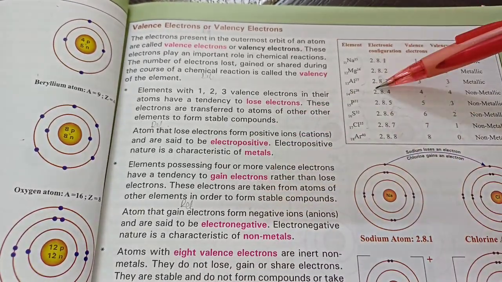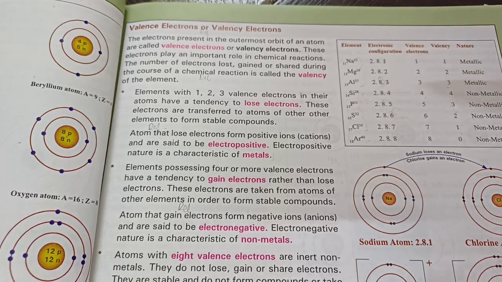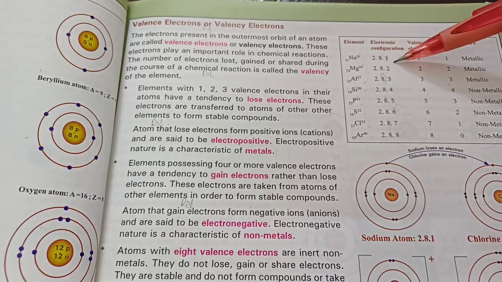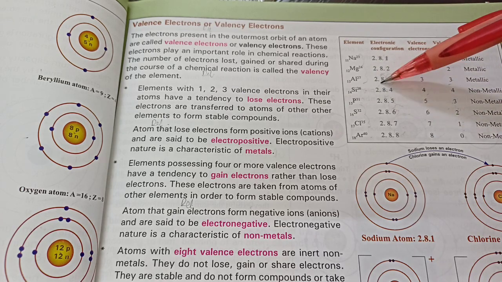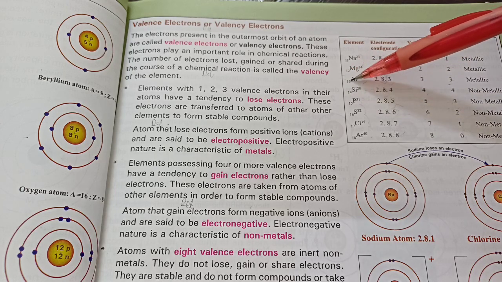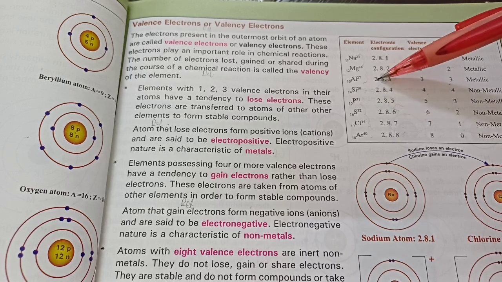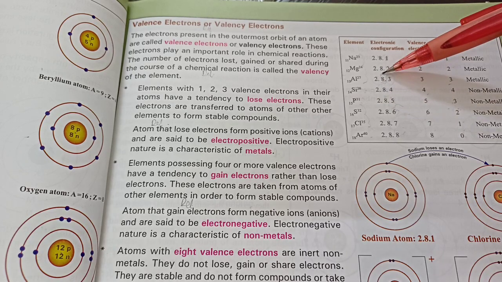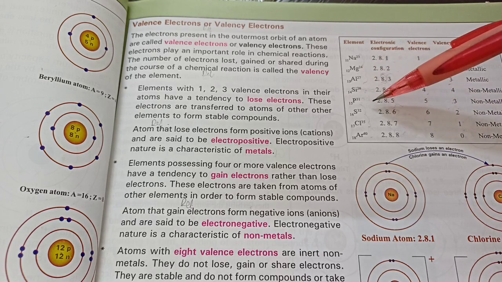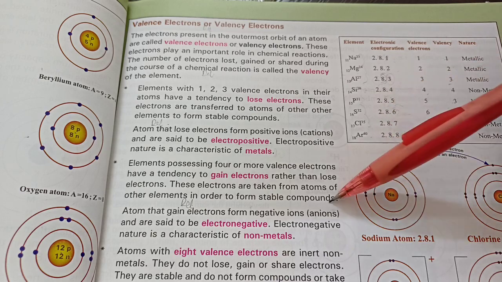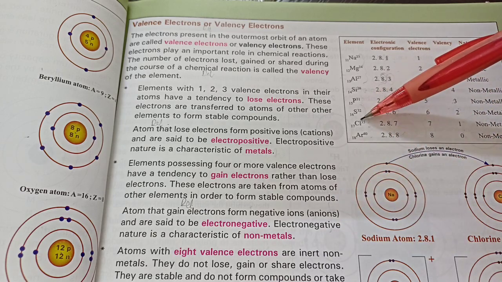So metals are usually electropositive because they lose electrons, and when they lose electrons, then there is a deficiency of electrons. So the number of protons is now comparatively more. For example, after aluminum loses 3 electrons, it still has 13 protons. Number of protons don't change in a chemical reaction. They can change only in a nuclear reaction. So 13 protons, but now only 10 electrons left. So it has a deficiency of electrons, hence it becomes positively charged. Plus 3 will be the charge of this cation. And electronegative elements are typically the nonmetals because they gain electrons and become anions.